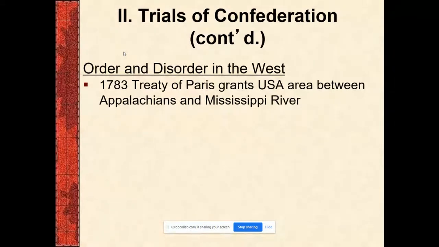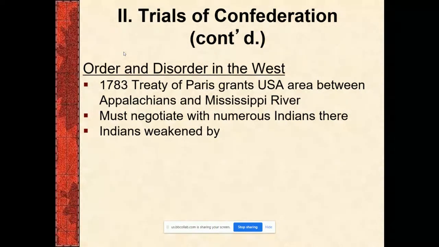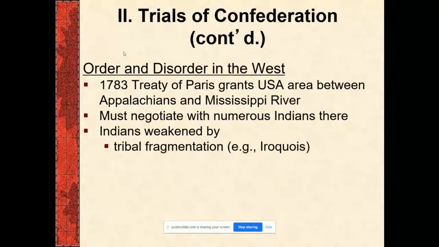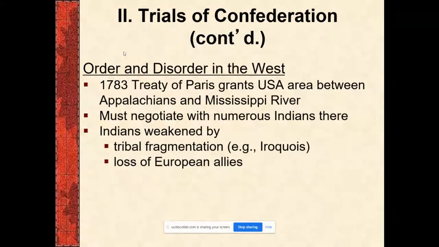So, as we see in 1783, the Treaty of Paris grants us the area between the Appalachians and the Mississippi. So we have a large portion of what we would call the back country now. We control that. So that's part of our territory. But that being said, how do we negotiate with the Native Americans that are there, that were protected by the British? And how do we divvy up the land? What do we do with this?